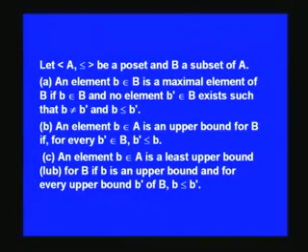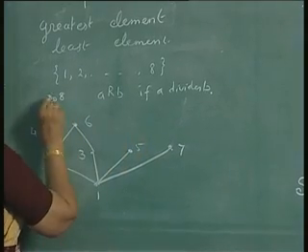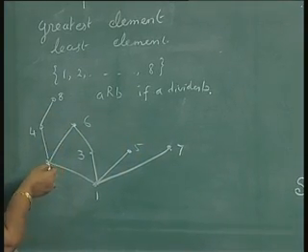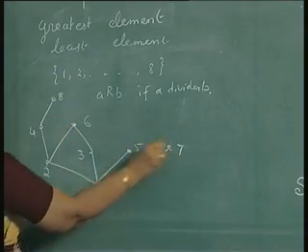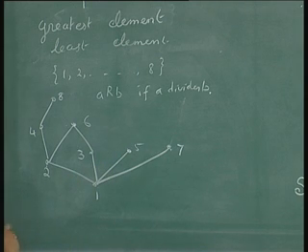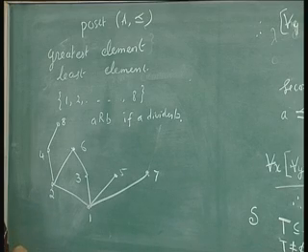There is no other element such like this. So, this is a maximal element. There may be several maximal elements. Here 8, 6, 5, 7, they are all maximal elements. There is no greatest element here.